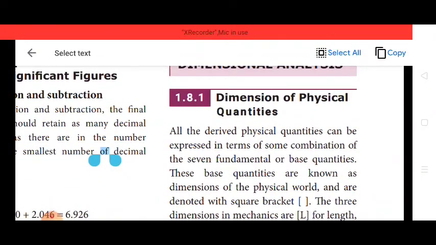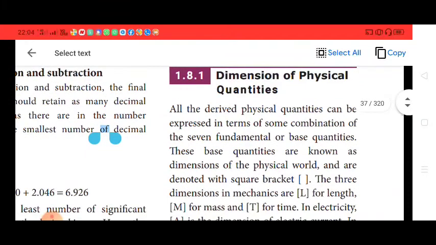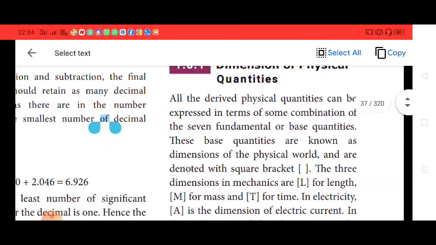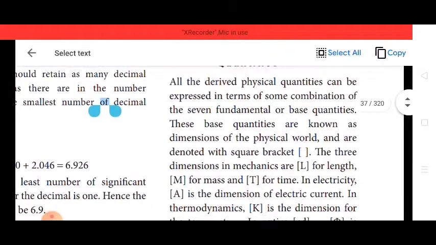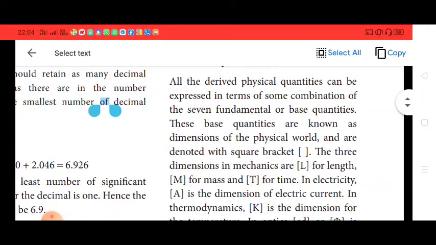Dimensions of physical quantities. All the derived physical quantities can be expressed in terms of some combination of the 7 fundamental or base quantities. These base quantities are known as dimensions of the physical world and are denoted with square brackets.